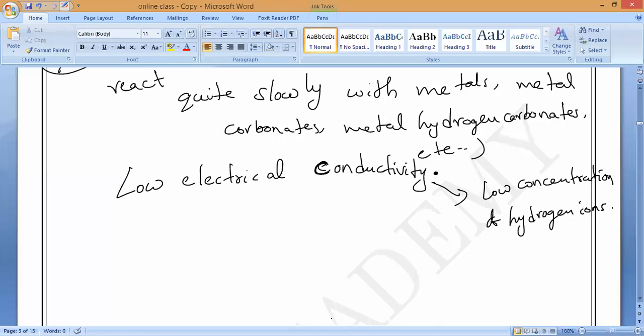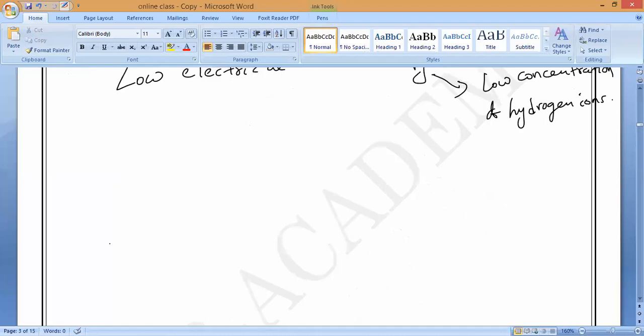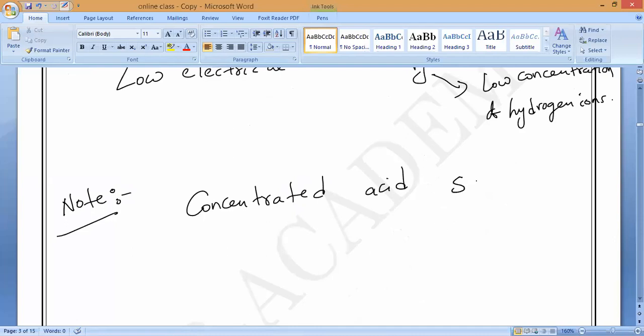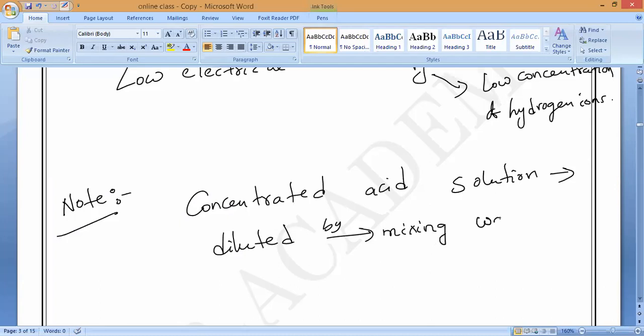Now here is one important note, all of you should note it down. Very, very important. Suppose you take a concentrated acid solution. If you want to make it diluted, how can we dilute it? By mixing water. Do you understand? Yes, very good, by mixing water.